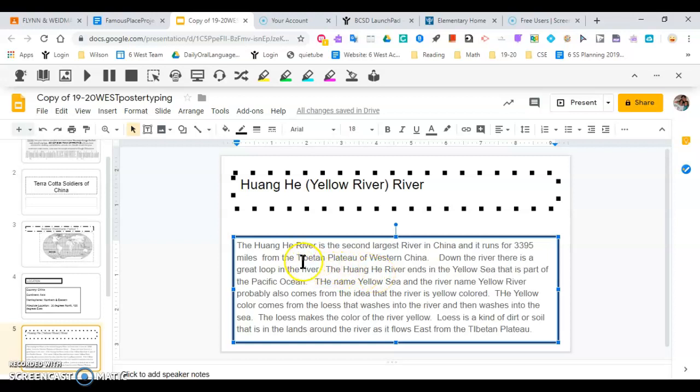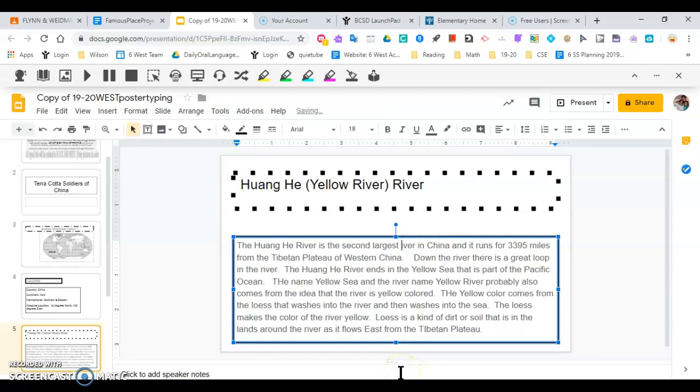Huang-He, just like Tibetan Plateau and Western China, should be capitalized. Those are all names. China's a name. Oh, maybe this shouldn't be capitalized. I'm going to get rid of that R because it's not saying a specific name of the river here. It just says river. So that's a common noun. Down the river, there is a great loop in the river. The Huang-He River, all that should be capitalized because this is a proper noun. This is a common noun. No name to that river.